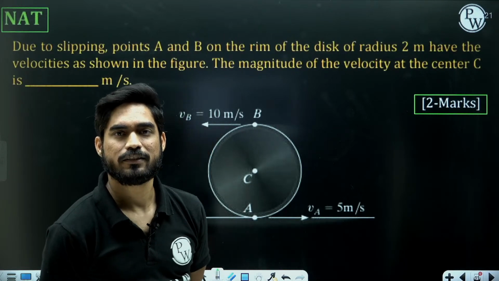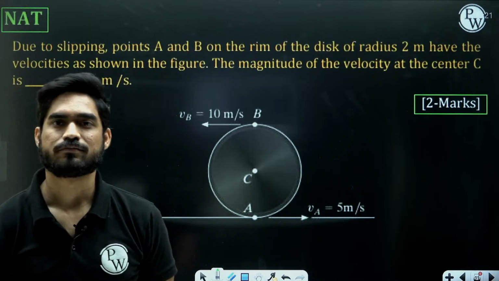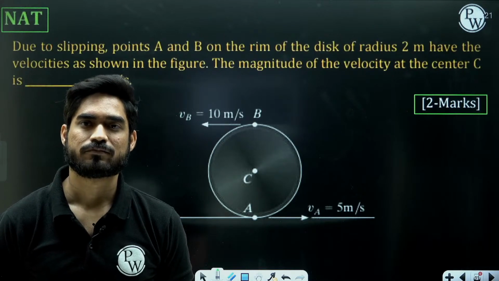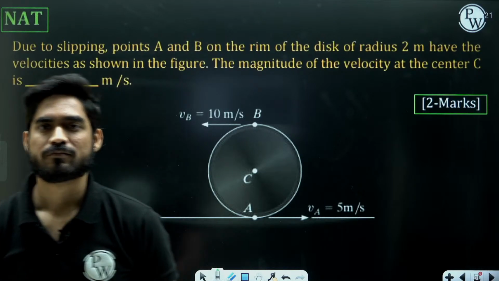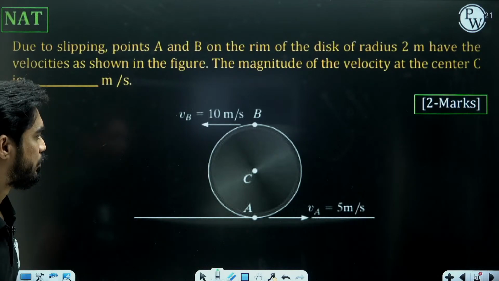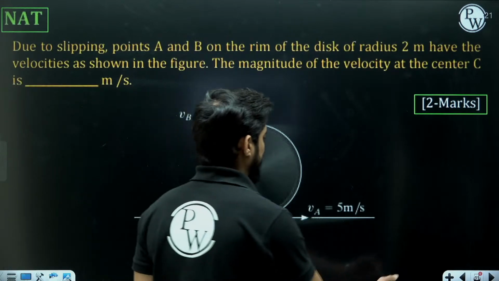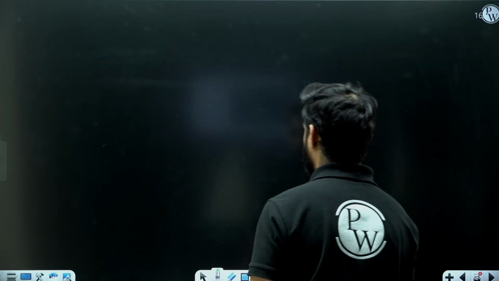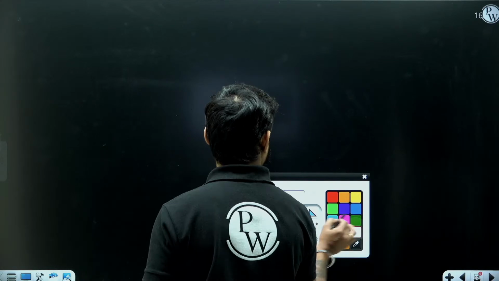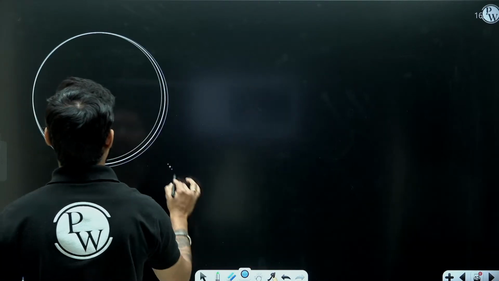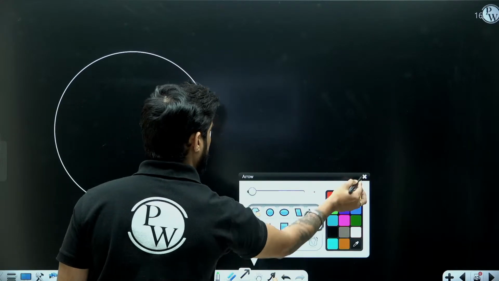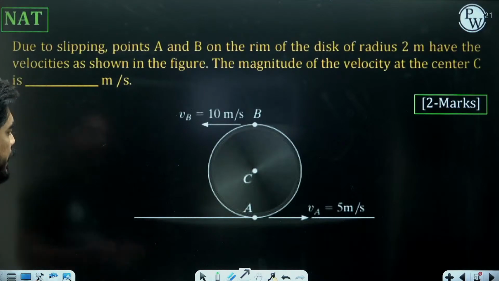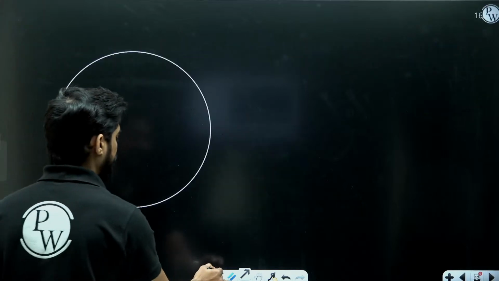Eye center method? Chalo. So let's solve this question by the eye center method. Now, in order to solve this question by the eye center method, we need to locate the eye center. So how are we going to locate the eye center? We have the magnitude and the direction of velocities at A and B.